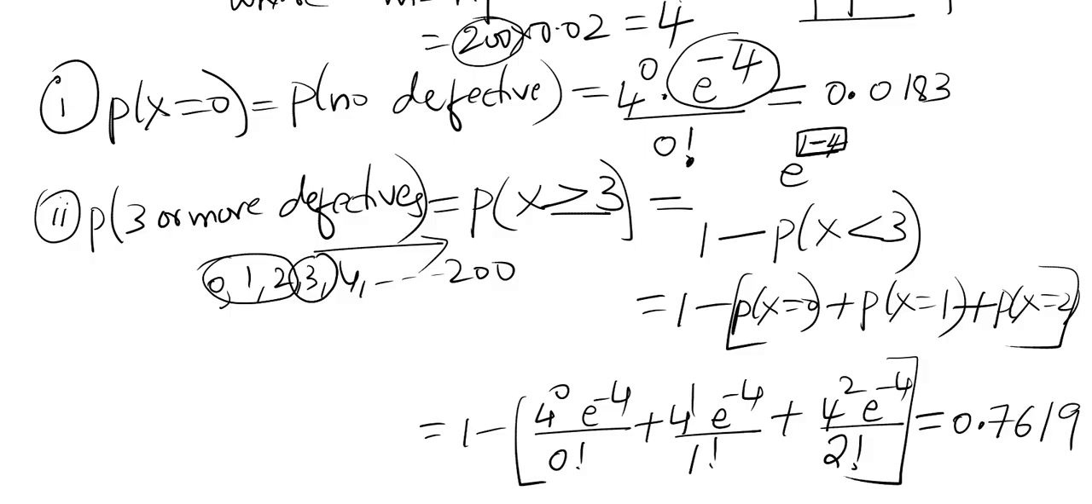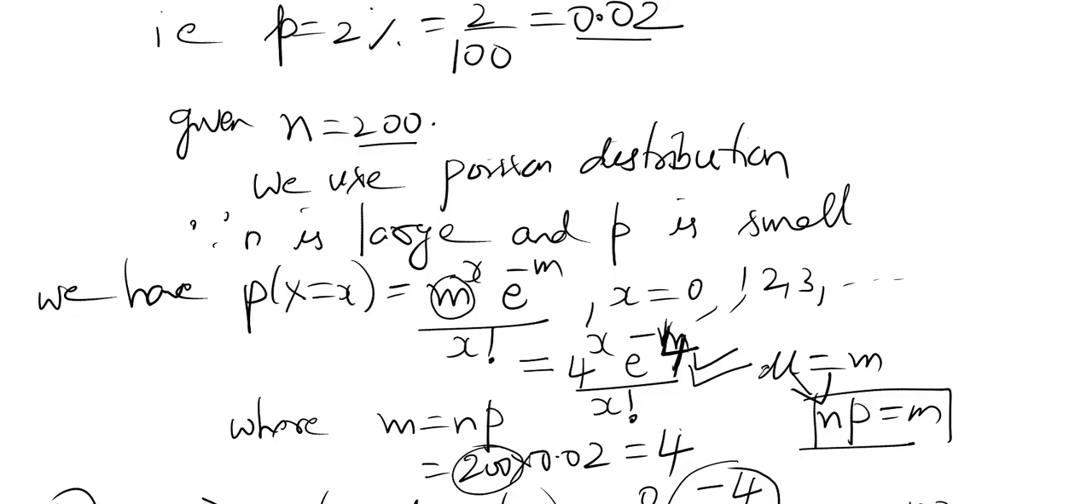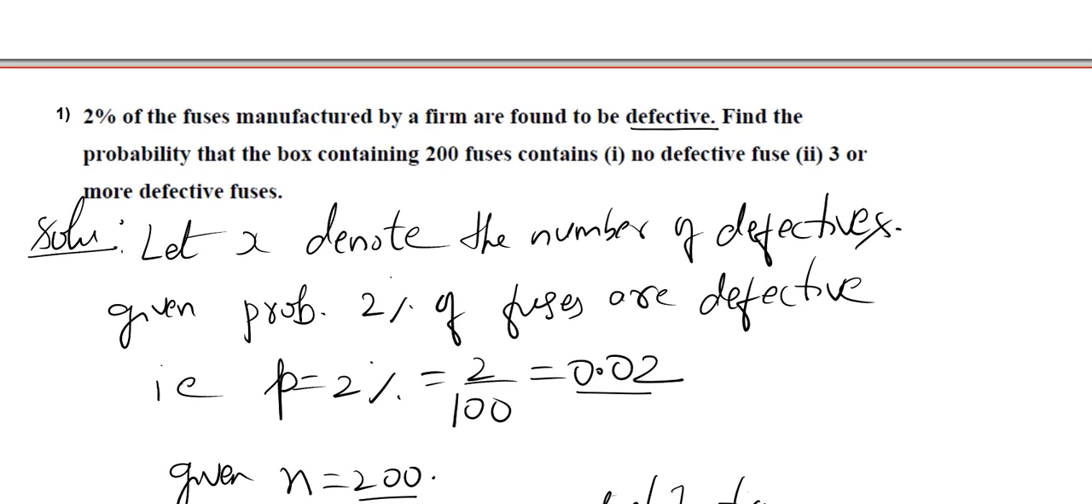There is a 76% chance that the box contains 3 or more defectives. Here it is very small, 1.8%. The probability that the box contains 0 defectives is very small, 1.8%. So this is the question. If they give probability in terms of percentage, we should take 2 by 100, because 1% means 1 by 100. Out of 100, 2 are defective. That is the meaning.